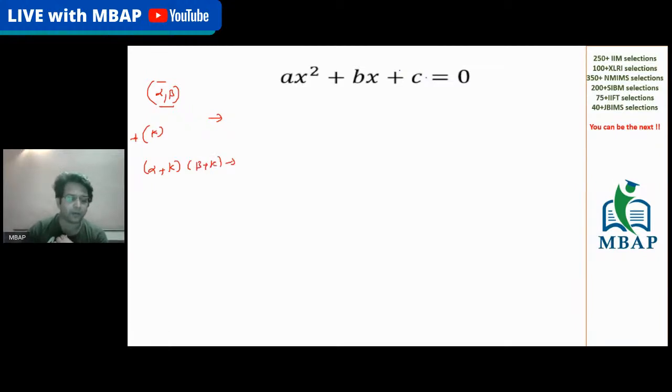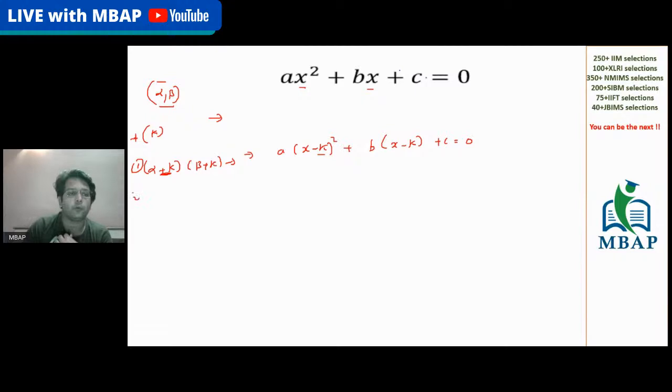So if you want to form a new equation with the roots alpha plus k and beta plus k, the change in the equation will simply be to replace x with x minus k: a times x minus k the whole square plus b times x minus k plus c is equal to 0. That's a simple change. If you have to add k to the roots, subtract k from x in the expression. This is the first type in which you can form a new equation.